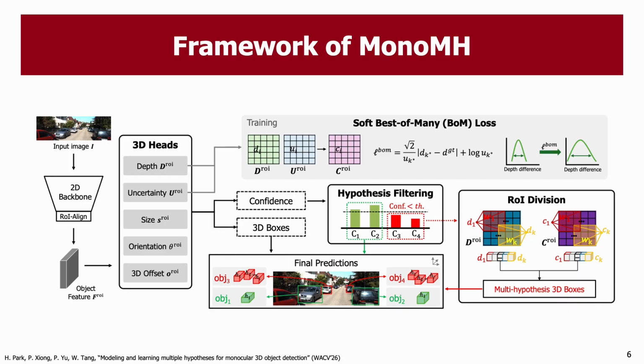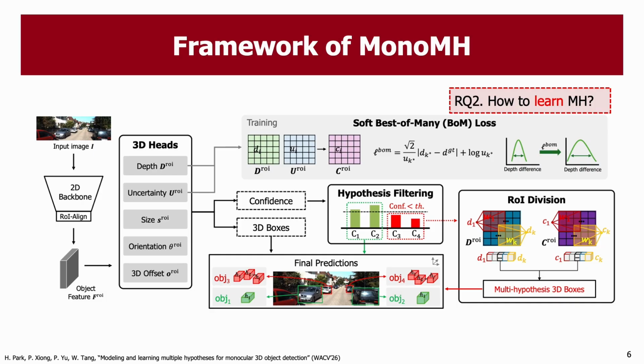Second, how do we learn them? We draw inspiration from the best-of-many loss, which supervises only the hypothesis closest to the ground truth. However, supervising only one hypothesis restricts gradient flow and may limit learning effectiveness. To address this, we propose a soft best-of-many loss, which relaxes the supervision and allows multiple hypotheses to receive gradients. This improves training stability and encourages meaningful diversity.